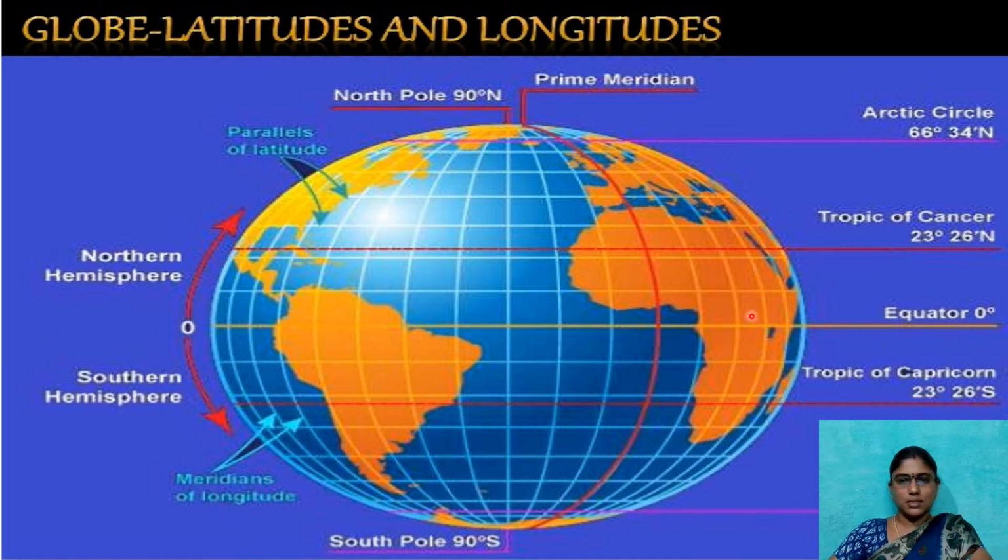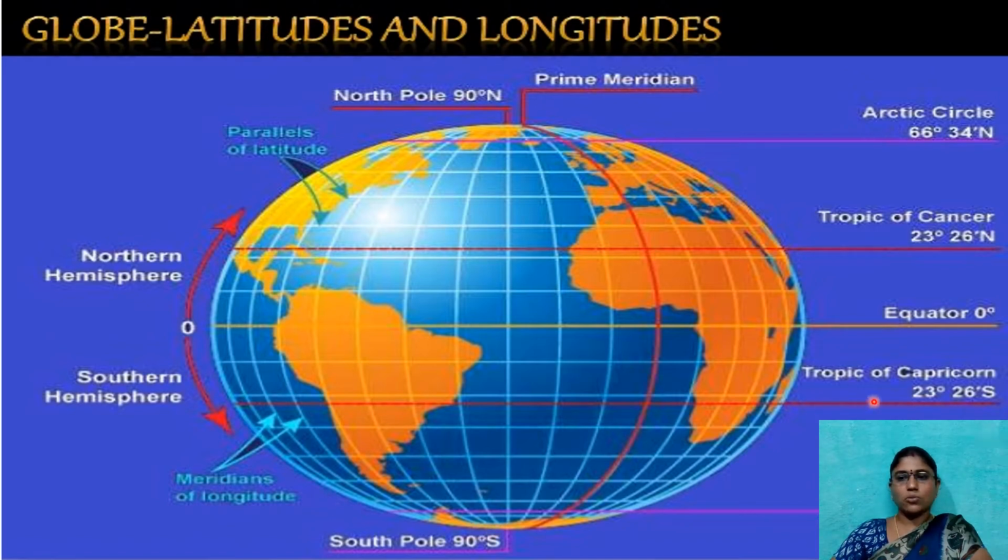What are the main latitudes that we discussed? The 0 degrees horizontal imaginary line is called the Equator, and 23.5 degrees northern latitude is called the Tropic of Cancer, and 66.5 degrees north latitude we call the Arctic Circle, and 90 degrees north is called the North Pole, and 90 degrees south we call the South Pole.